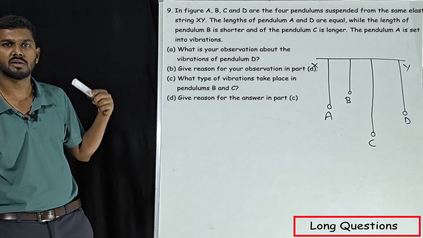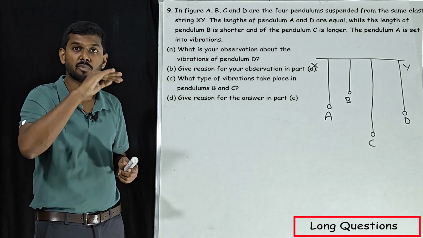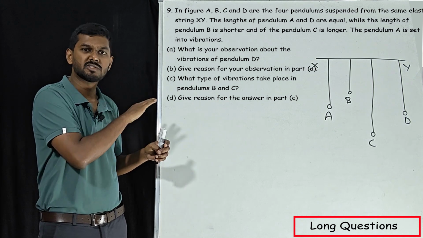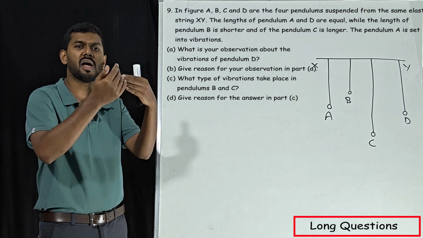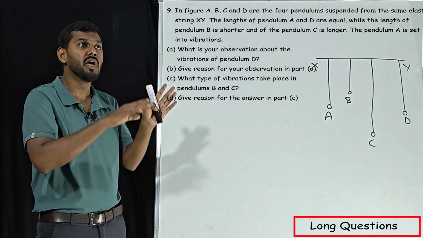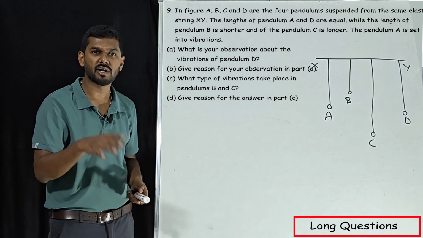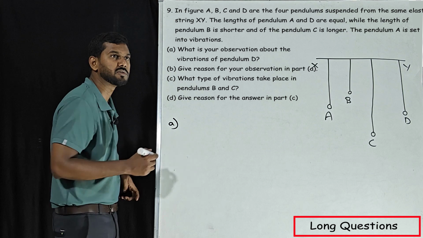See, this experiment also we have learnt, but why are we not skipping? Because the sub questions are completely different. That is why we are not skipping it. In the previous two questions which we have skipped, they are just asking us to explain the experiment. That's why we skipped it, because we have learnt in the concept video. Here, even though we have learnt the same experiment, the questions are different. That's why we are learning this one. Now we'll go for the first question.